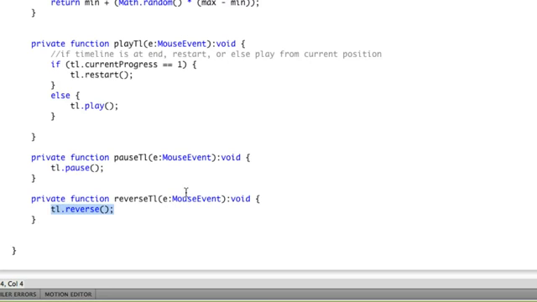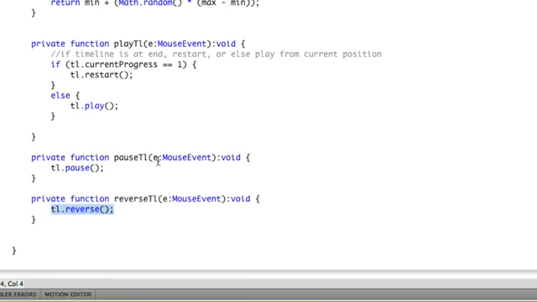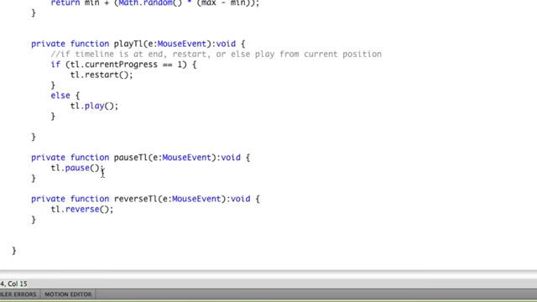Now, what I want to do is make it so that when this entire timeline is playing, if I hit pause, it slows down. Well, something you may or may not know is that you can tween the time scale of a timeline. So check this out. Instead of pausing the actual timeline, we're going to progressively set its time scale property, which refers to the rate at which it plays back, down to 0.